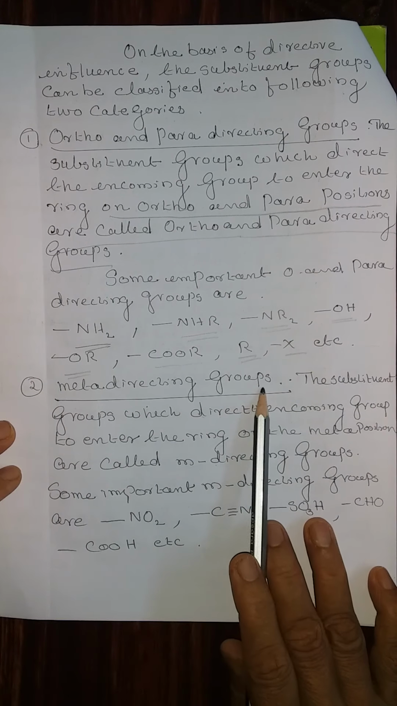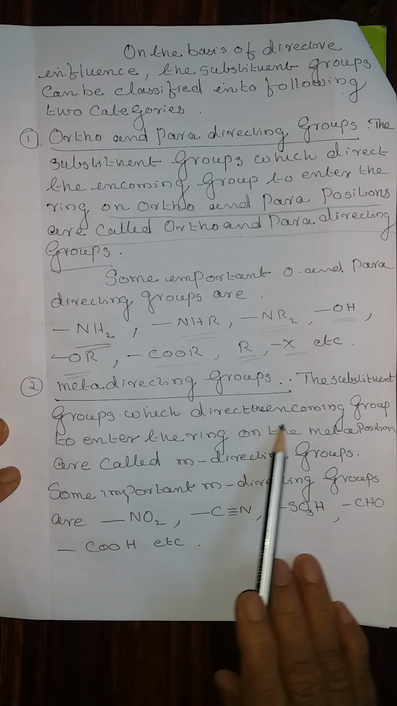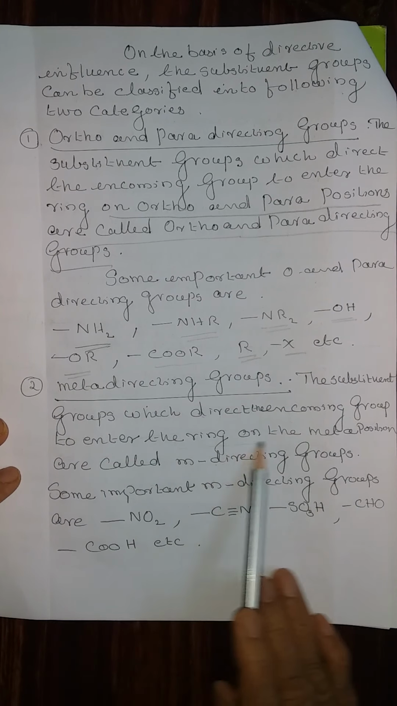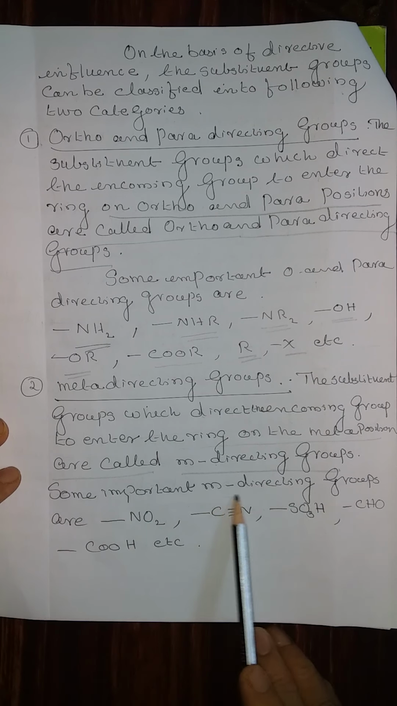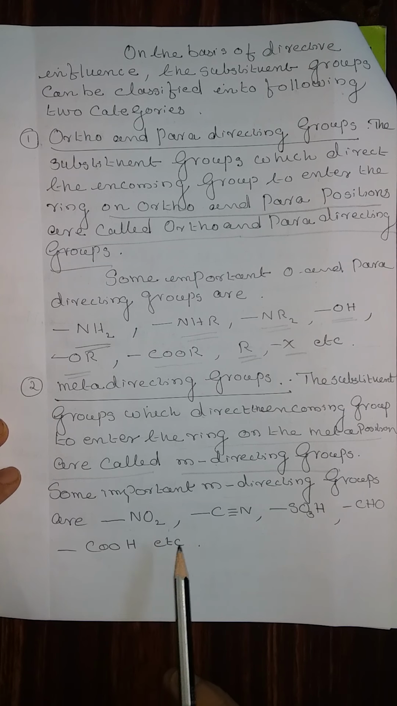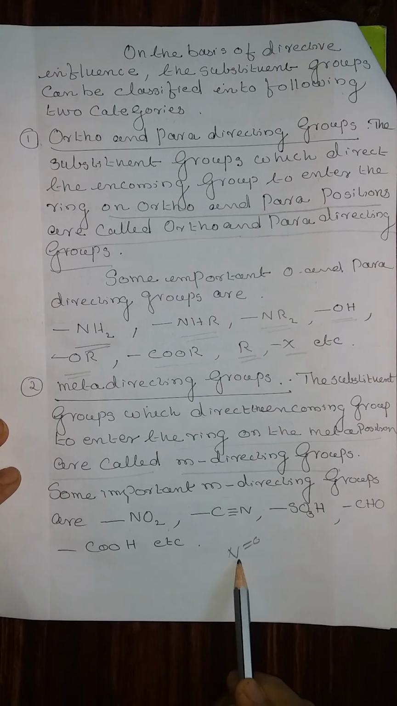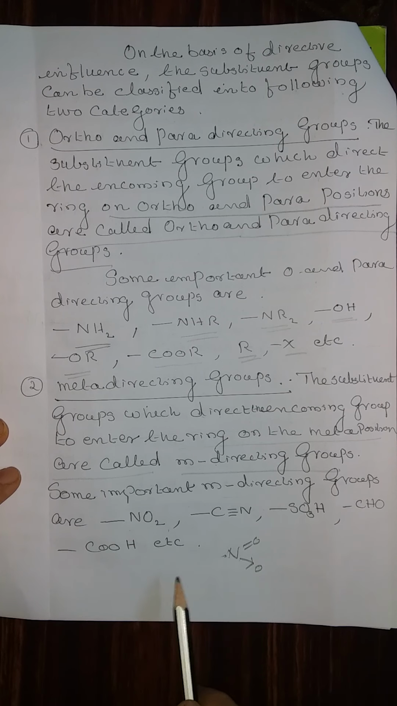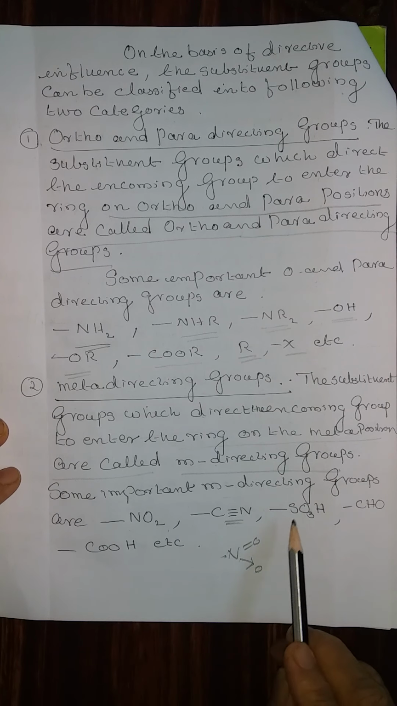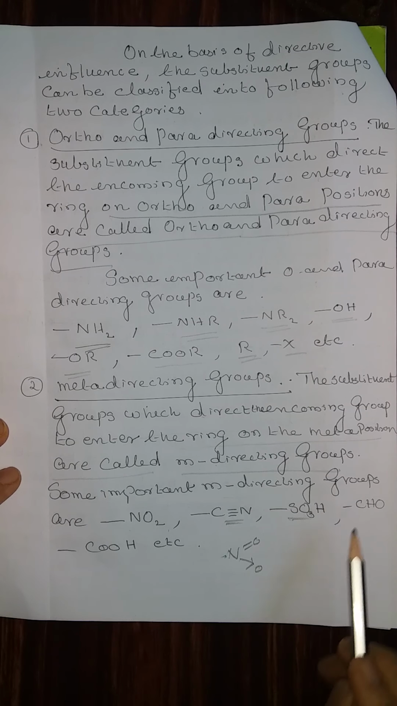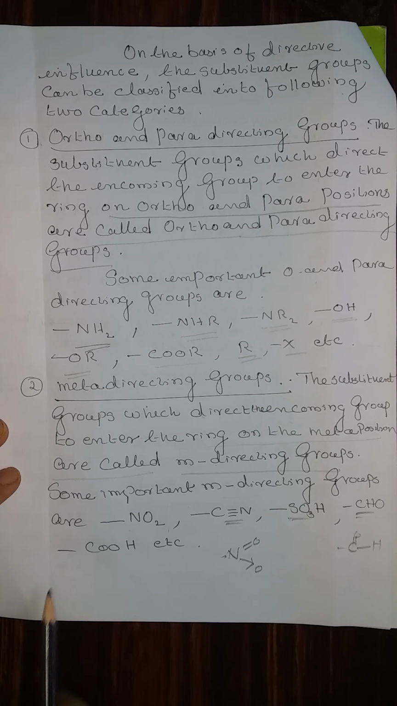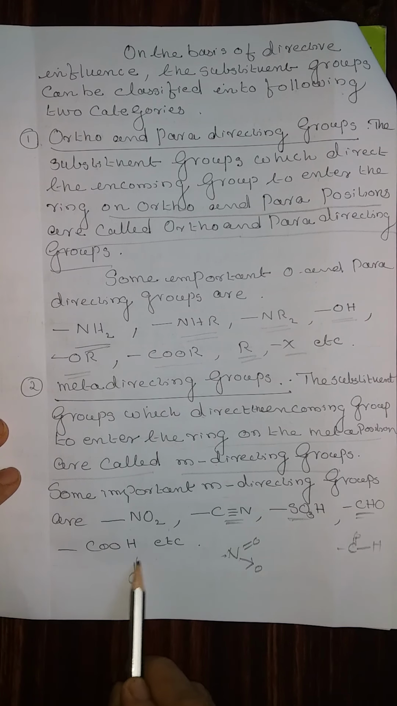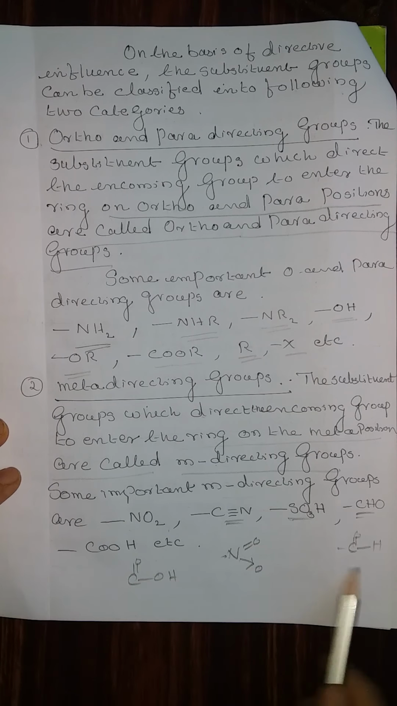2. Meta-directing group. The substituent groups which direct the incoming group to enter the ring on the meta position are called meta-directing groups. Some important meta-directing groups are NO2, in which N is connected to oxygen by a double bond, and CN, which has a triple bond. SO3H has a double bond. CHO has a double bond. COOH has a double bond. Therefore, all these are meta-directing groups.